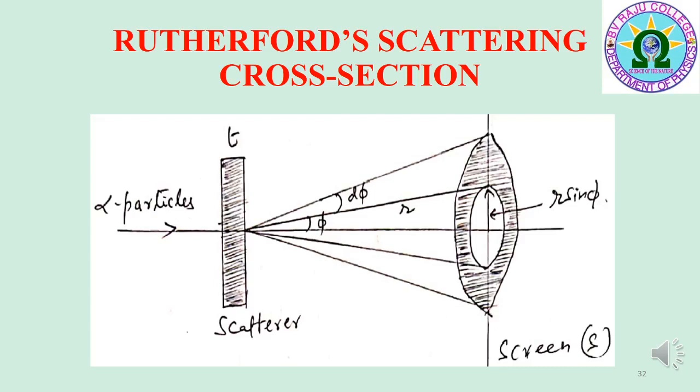I would like to explain Rutherford scattering cross section and scattering formula. For this purpose, we use the diagram shown in the figure. A beam of alpha particles is incident on the scatterer of thickness T. The scattered beam of alpha particles is incident on a fluorescent screen at a suitable distance, placed normal to the scatterer. This is shown in the figure. I will give the explanation in the next slide.